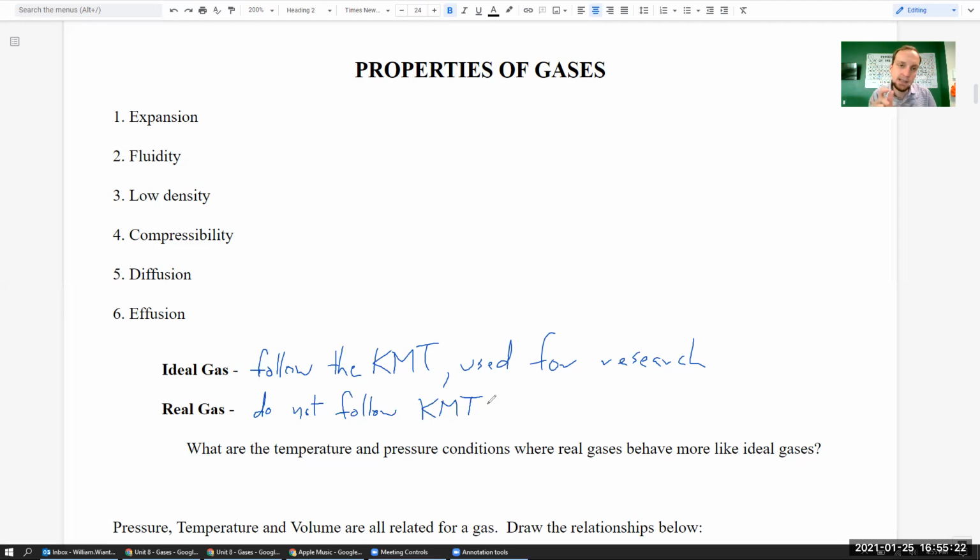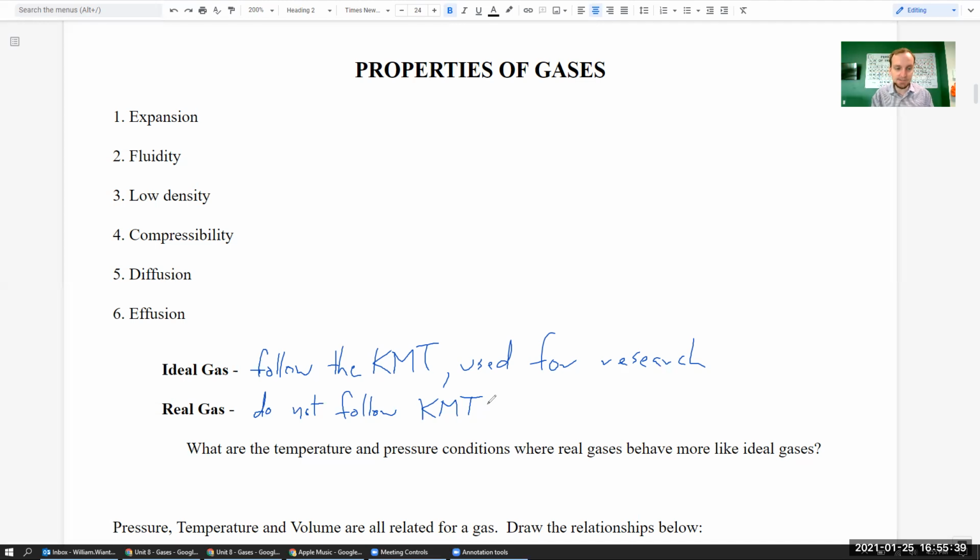There may be slight interactions between the molecules, right? It doesn't mean they're not going to follow it in any way. It's just that they may not follow it exactly to the T as far as our kinetic molecular theory, okay? Those are called real gases.